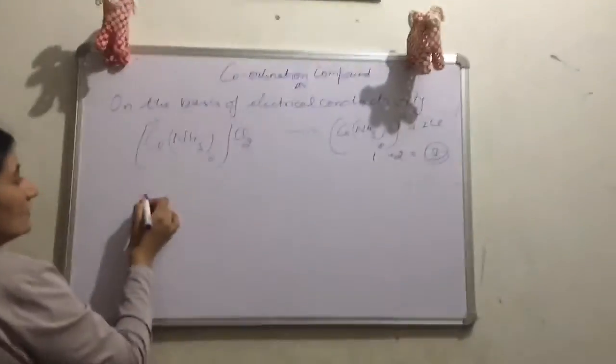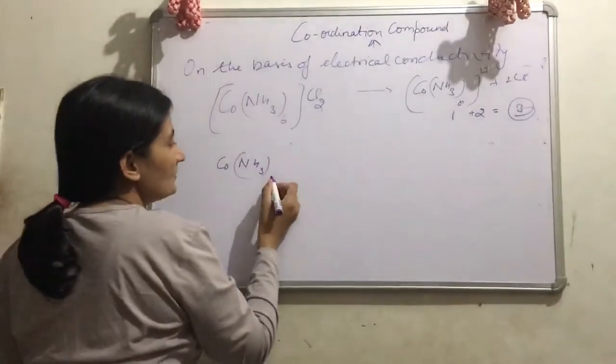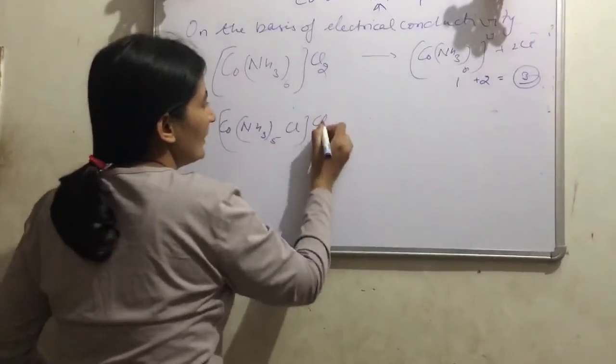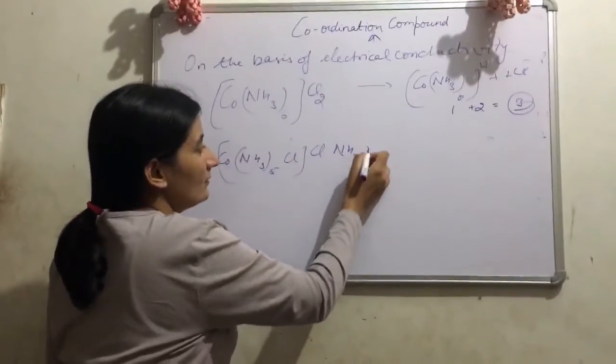If the conductivity is equal to 2 ions, then the structure of the complex will become like this, Cl. Now only one Cl is present outside.